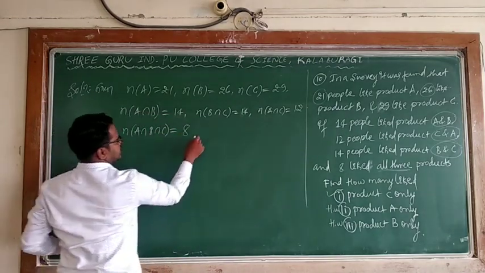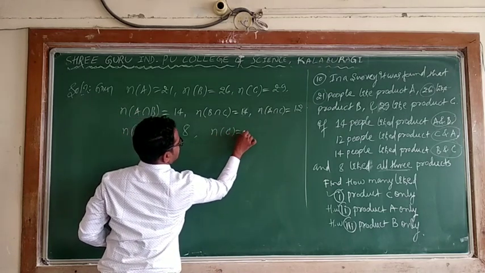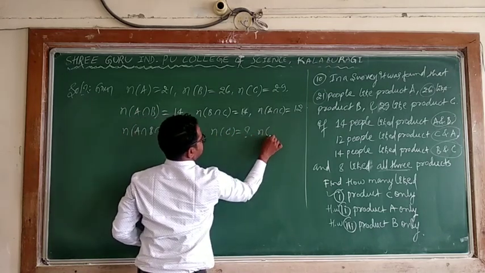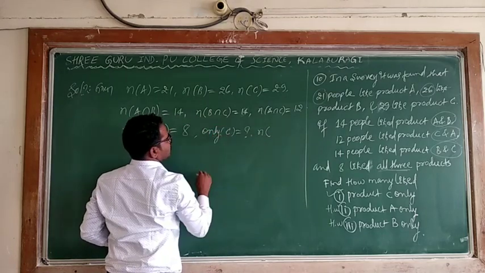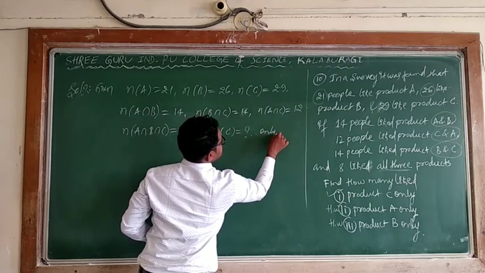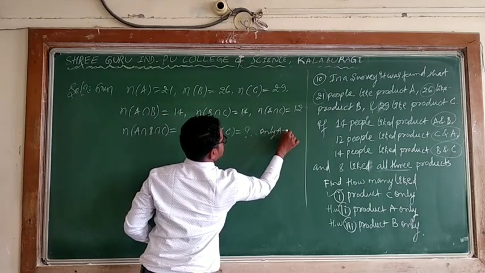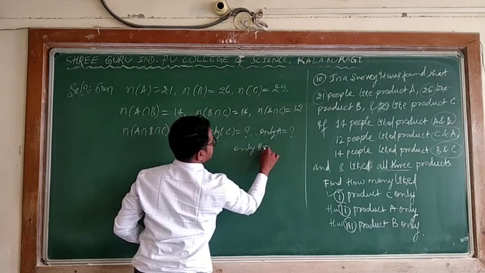What is he asking? He is asking for n of only C. Only C can be obtained, and similarly only A and only B can be obtained.